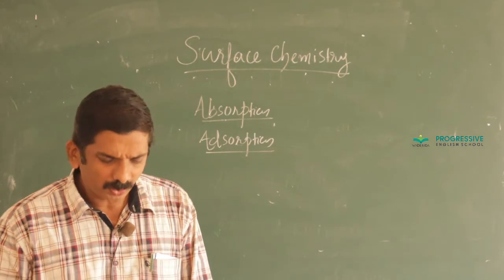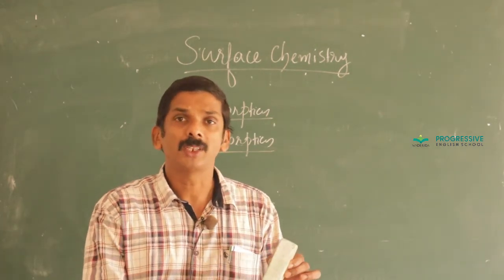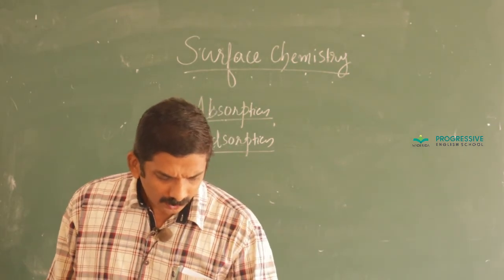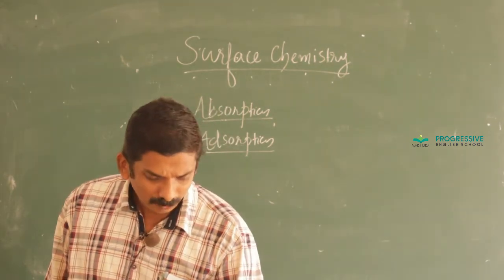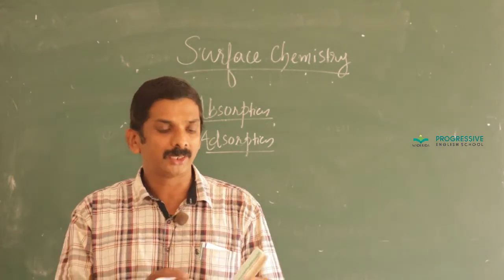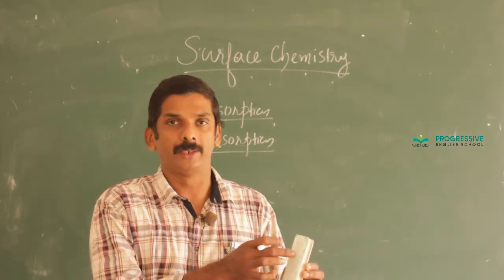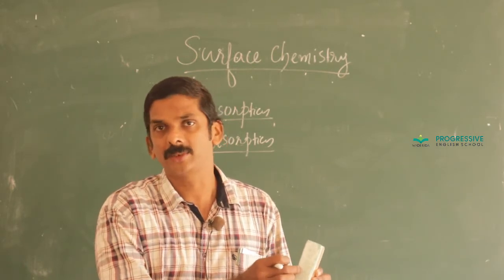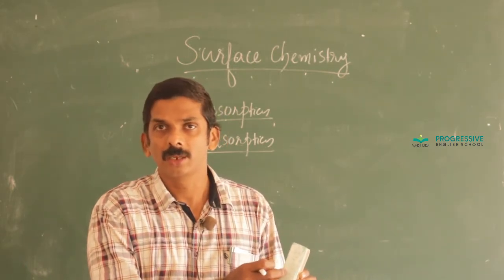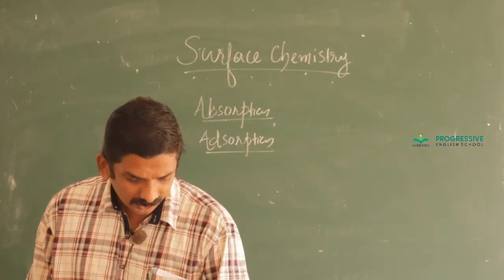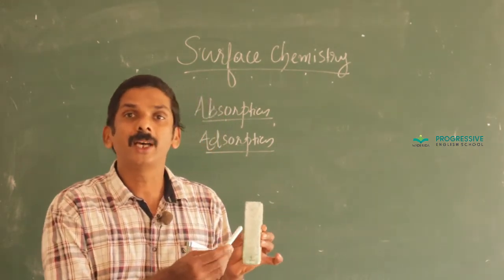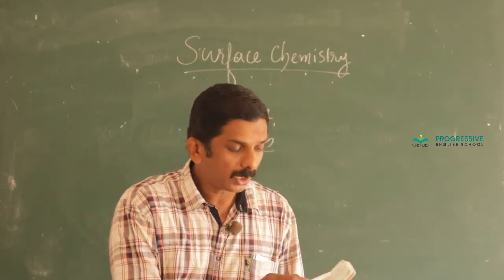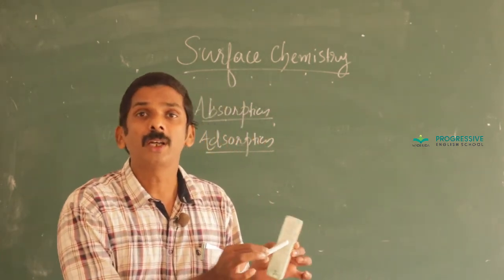Just think about this activity. Let us imagine this spongy part, the duster. When this duster is pressed on dust powder, you can see that dust is accumulated mainly at the surface of the duster. Okay? When we press this duster on chalk powder, you can see that chalk powder is mainly deposited or accumulated on the surface of the duster.